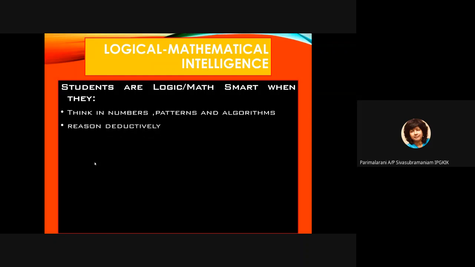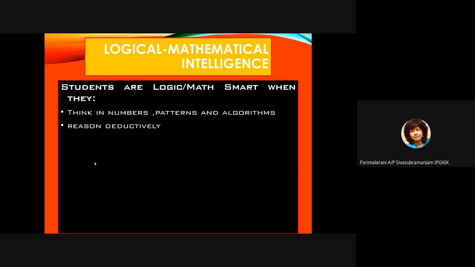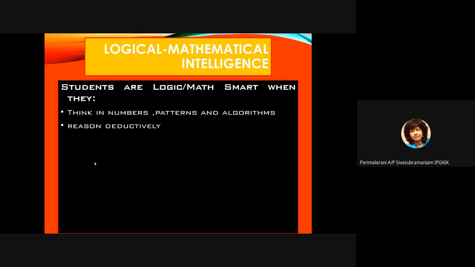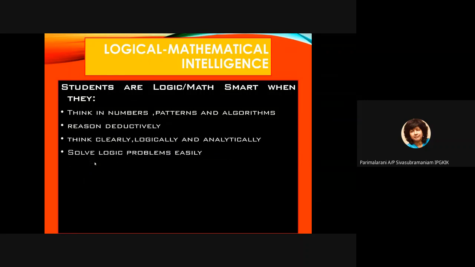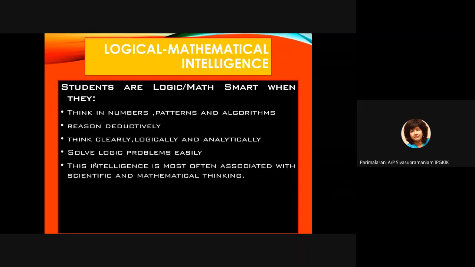People with logical mathematical intelligence like to reason deductively. Deductively means general to specific. They think clearly, logically, analytically. They solve logic problems easily, and they love to solve logic problems. This intelligence is most often associated with scientific and mathematical thinking. Famous people with logical mathematical intelligence are Albert Einstein and John Dewey.